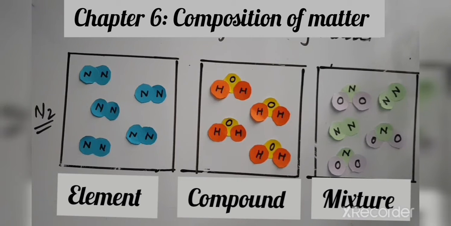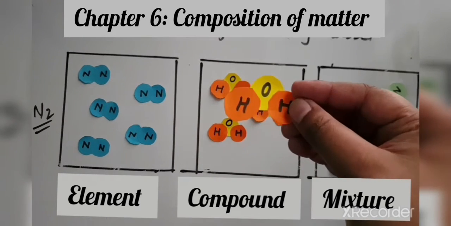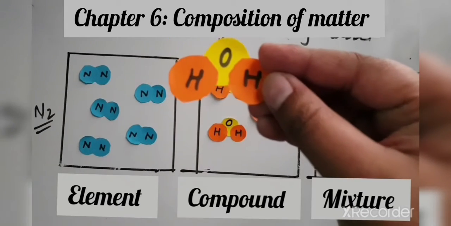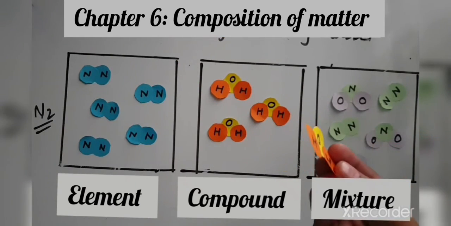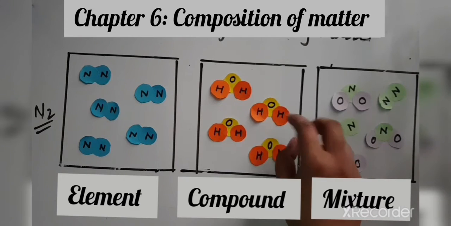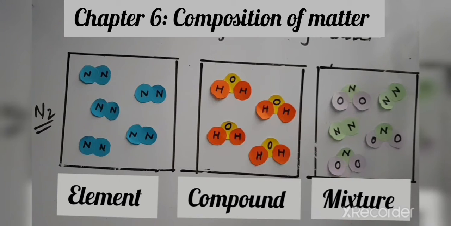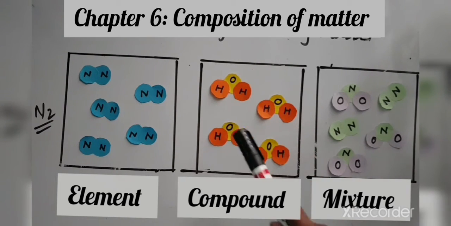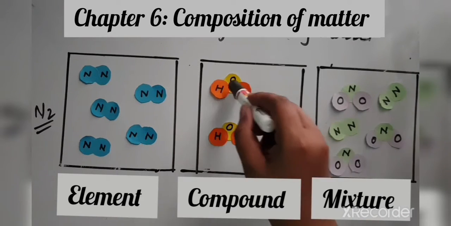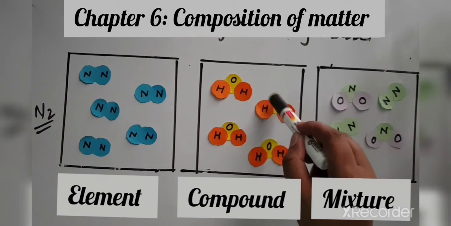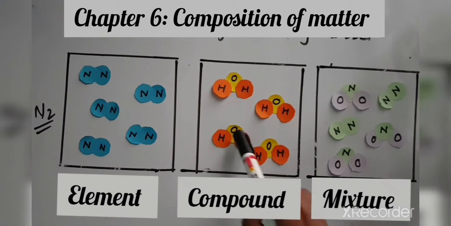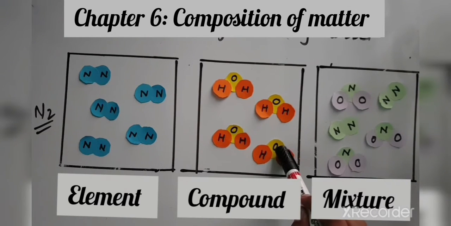Now come over here to the compound. Here also, if you look, this is H2O. What is H2O? H2O is water. So we have 1 H2O, 2, 3, 4. We took an example of 4 molecules over here. All the molecules are the same, H2O. So why are the compound and the element different?